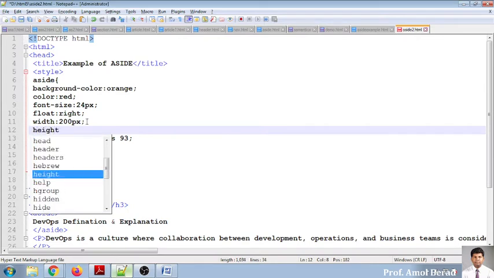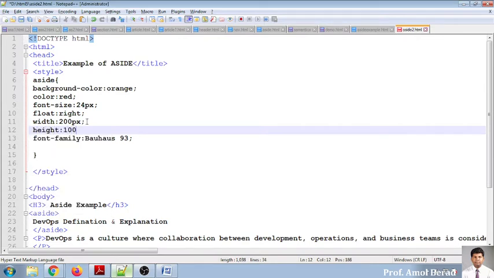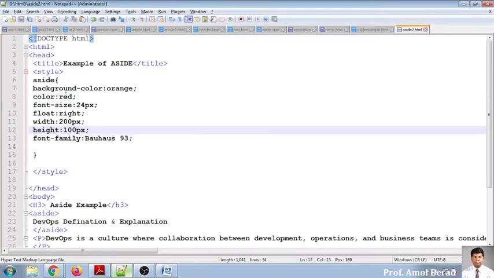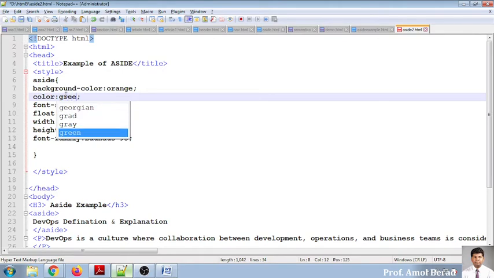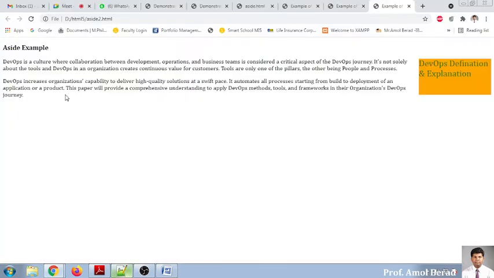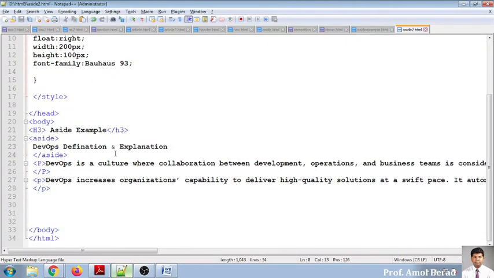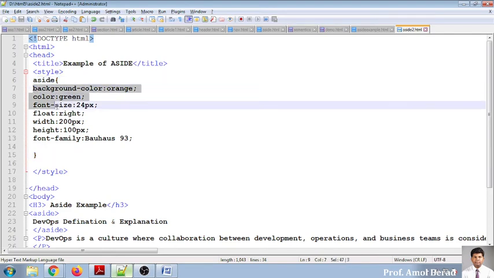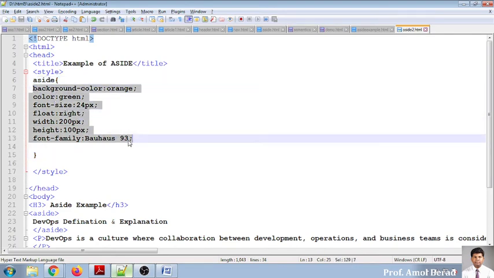I can use height also. Height 100 pixels. Choice is yours. So the width and height properties can be used to demonstrate something like this. Don't want to use red color, I can use green color also. Refresh it. Color can be there. So are you clear with this? What we have done is we have just used the name of the tag and the curly braces, and into these curly braces, we have added different sets of properties. These properties will be discussed in the upcoming lectures.